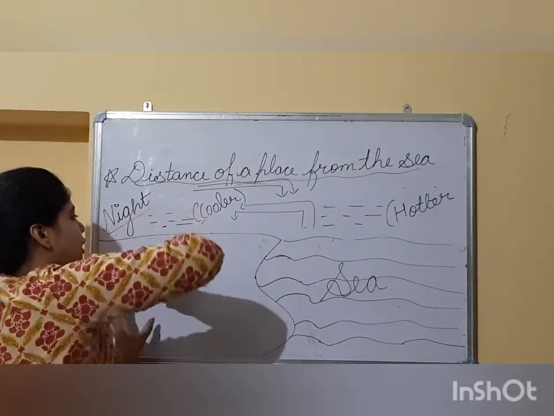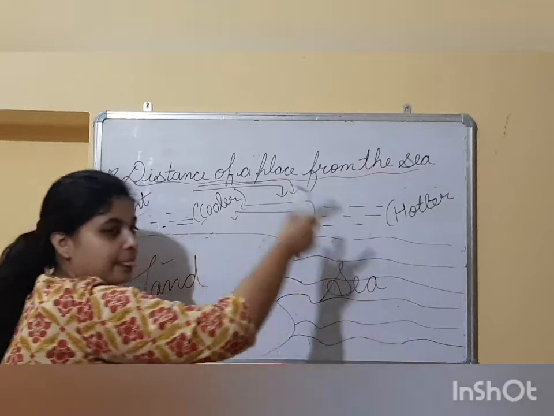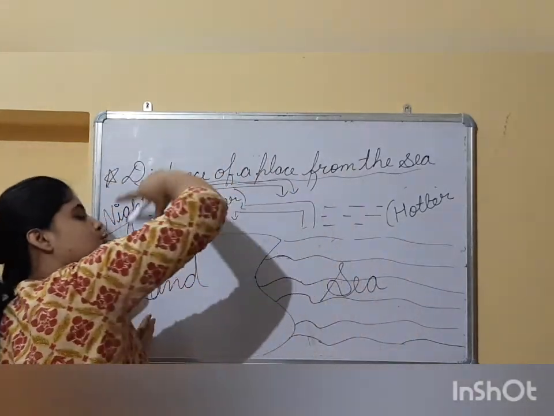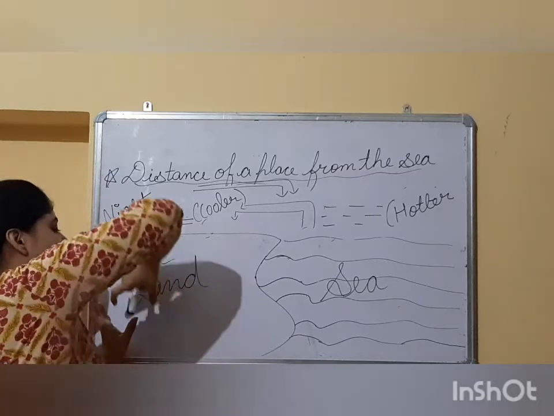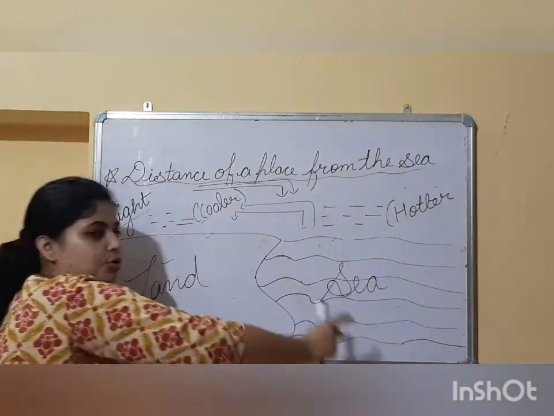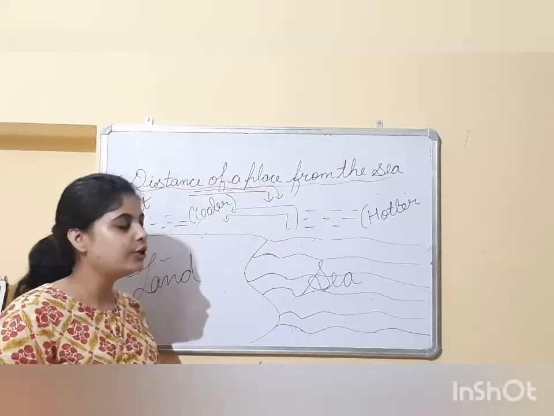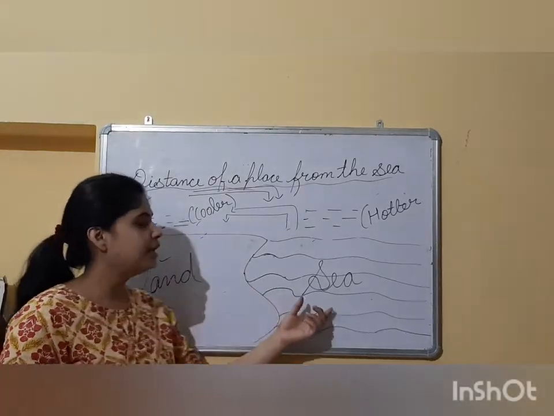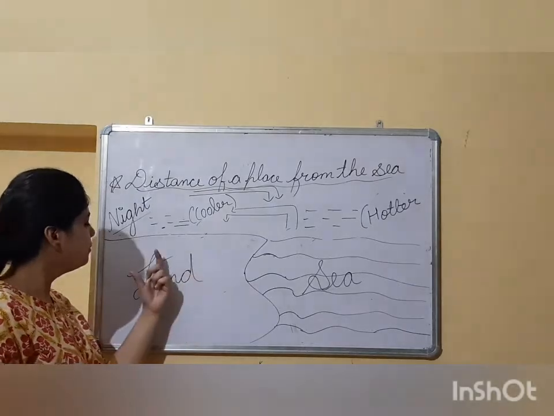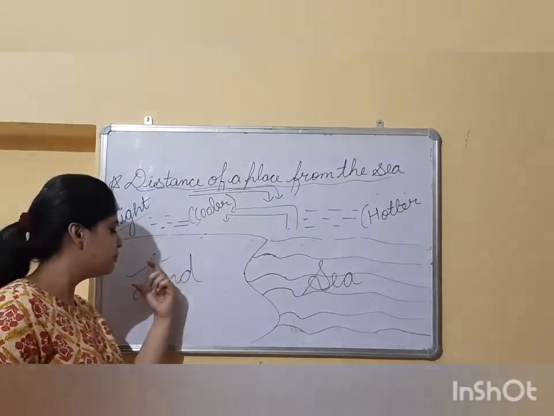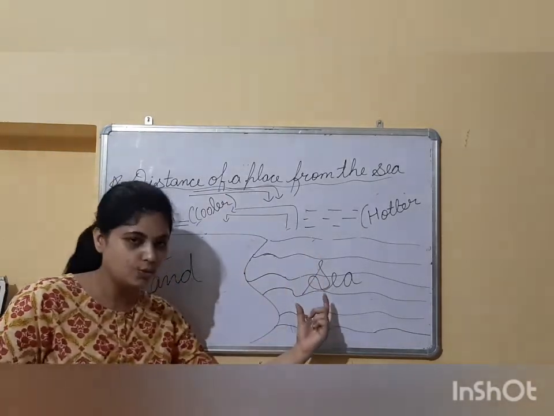So in night time what happens? The land breeze happens. In the daytime, sea breeze means cool air from the sea moves to the land, but in the night time the cool air from the land moves to the sea. So this is the land breeze. As I told you, in the sea breeze the breeze blows from sea to land, and at night time the land breeze happens, meaning the breeze blows from land to sea, right?